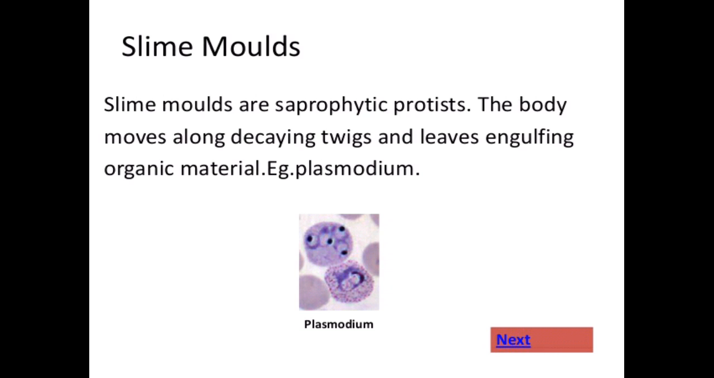Slime molds. Slime molds are saprophytic protists. The body moves along decaying twigs and leaves, engulfing organic material, for example, Plasmodium.